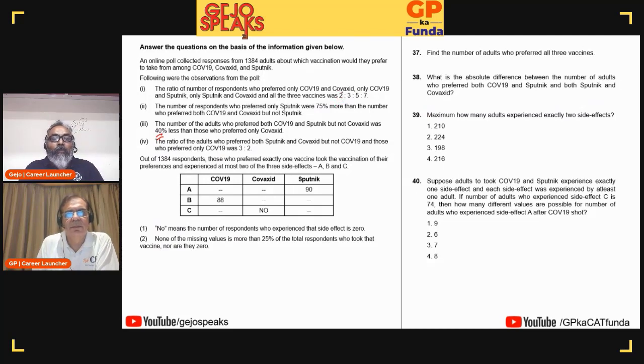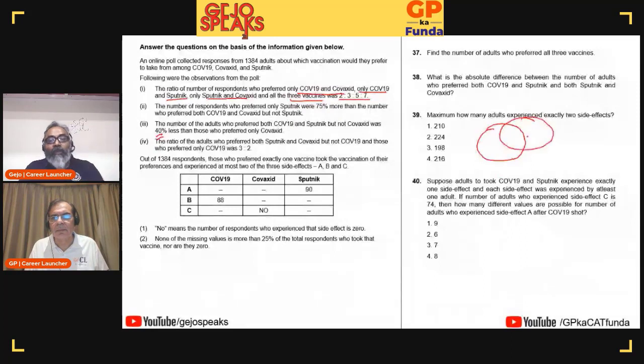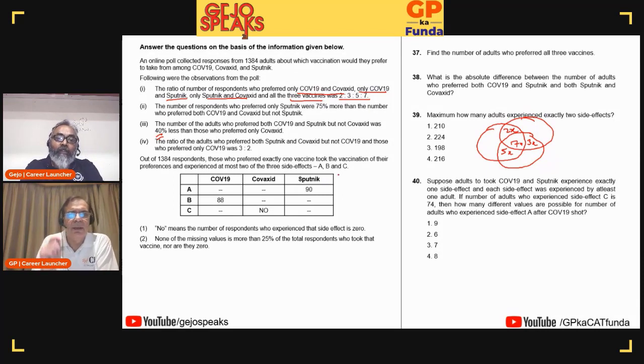These are the ratio of the number of respondents who preferred only Covaxin, only this, exactly 2, exactly 2, exactly 2, and all 3. You know for a fact that all three has to be a multiple of 7. So you have 2x, 3x, 5x, 7x, and then you have the other one. So long as you convert percentages into ratios, it's not something that is that painful. Something which you said, I think most students would have missed out.